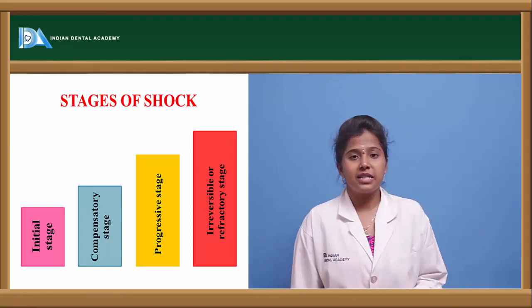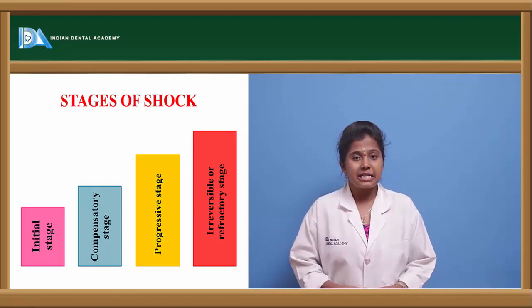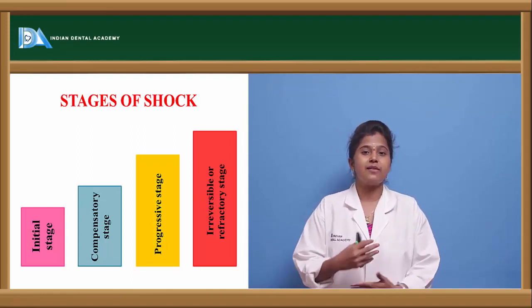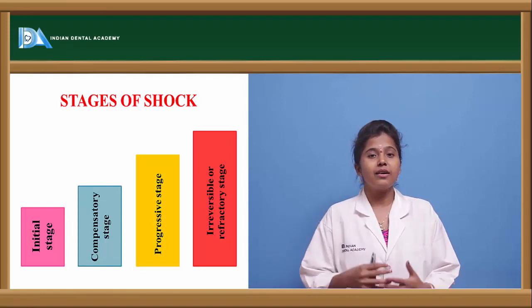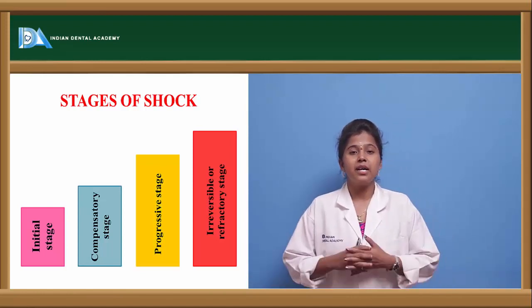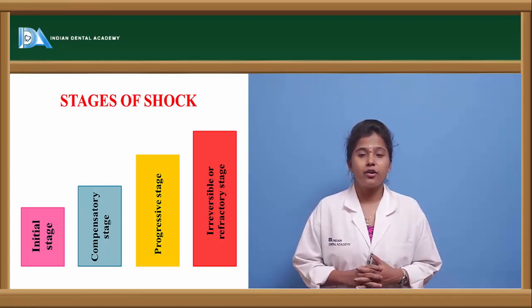The second stage is the compensatory stage. So what does this compensatory stage mean? In this stage, the situation of the first stage can be compensated. Here we are trying to get back to the initial stage, we are trying to get back the cellular respiration or the cellular function in a normal manner.